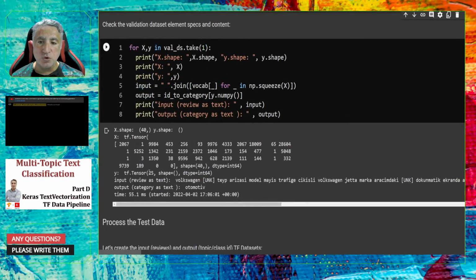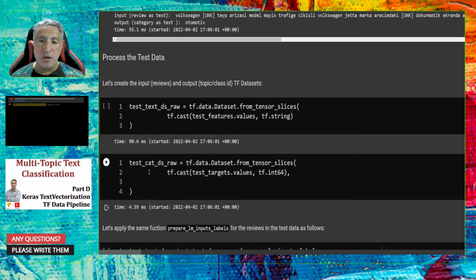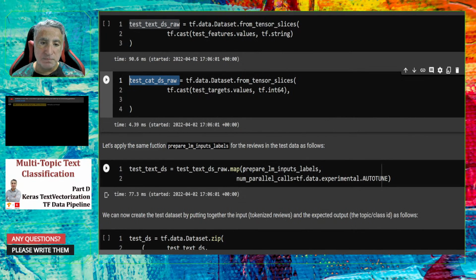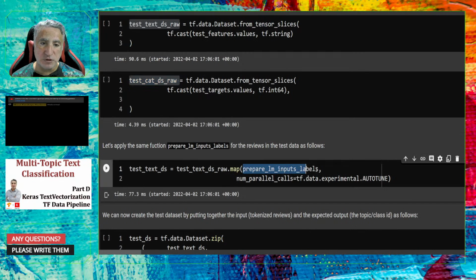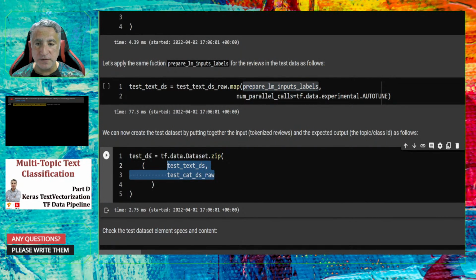Similarly, you can create the test dataset. You can create the datasets first, these two, and then apply the prepare language model input labels by applying the actual TensorFlow Keras text vectorization layer, and then we can zip these two to create the test dataset.